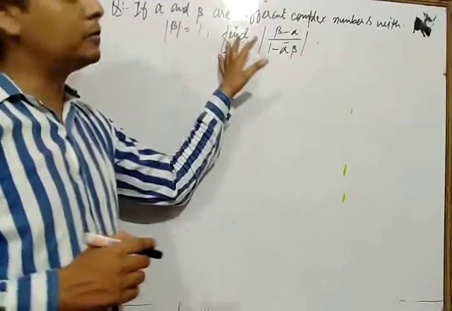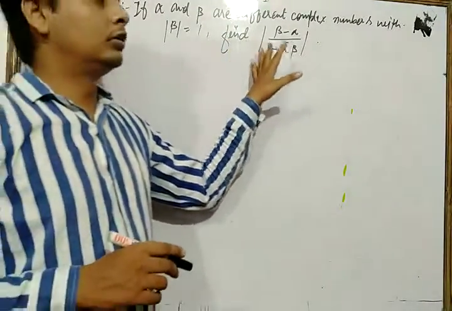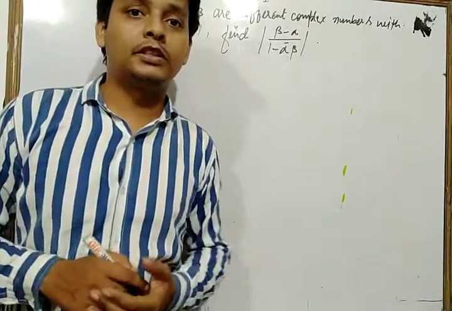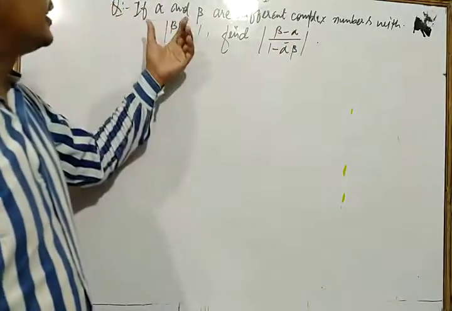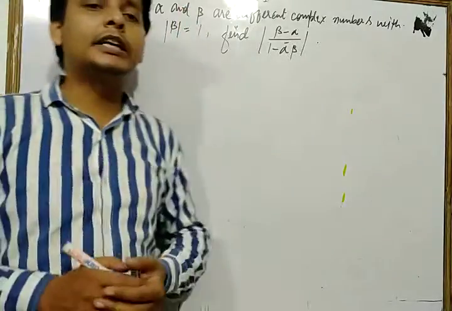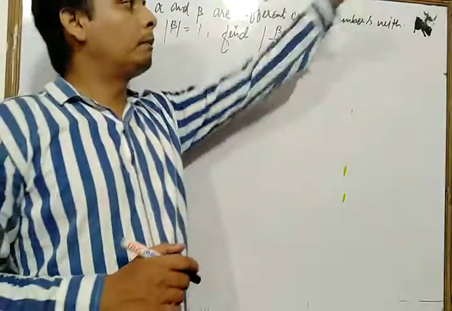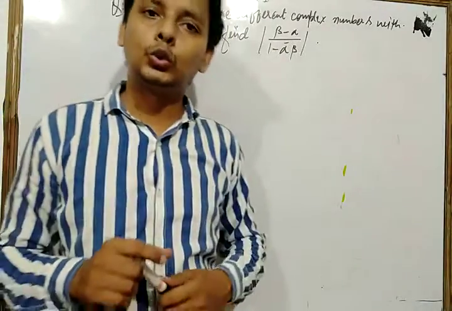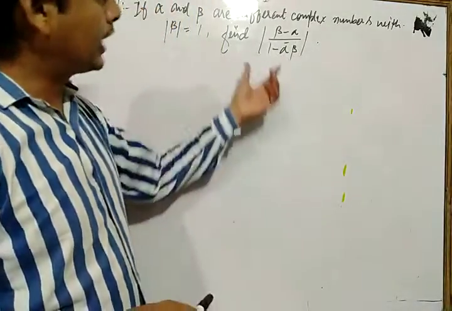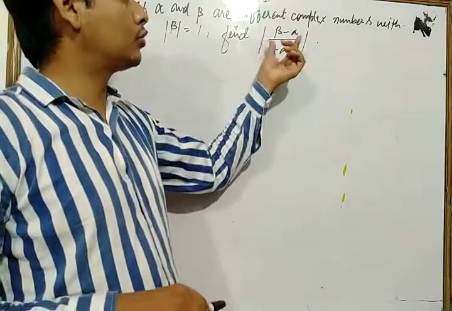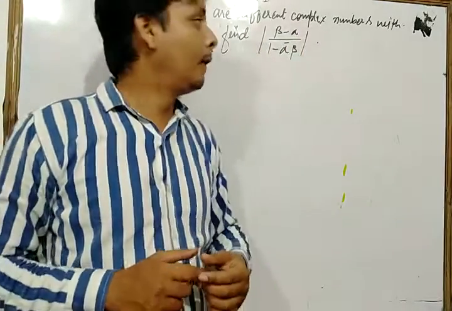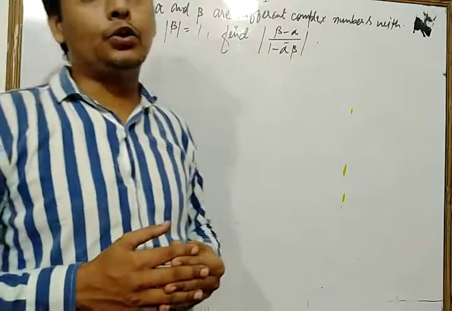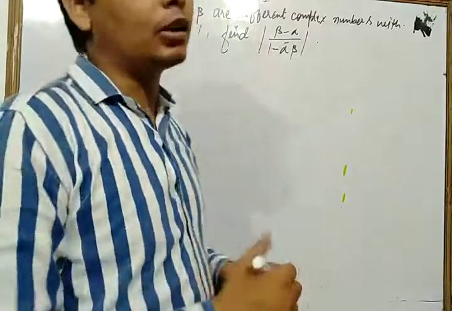This is one of the most important questions of your chapter, that is complex numbers. Here, dear students, alpha and beta are different complex numbers with modulus of beta equal to 1, and we have to find the value of modulus of (beta minus alpha) upon (1 minus alpha bar into beta). Now let's see its solution.